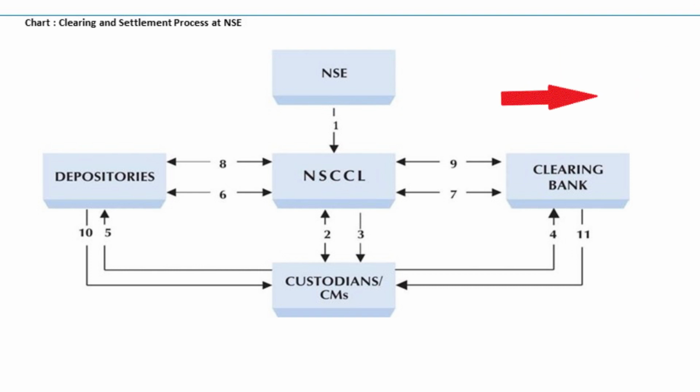The next, ninth one, is payout of funds. NSCL advises clearing banks to credit the accounts of custodians and CMs and debit its own account, and the clearing bank does it. Then the depository informs custodians or CMs through DPs. Then clearing banks inform custodians or CMs.